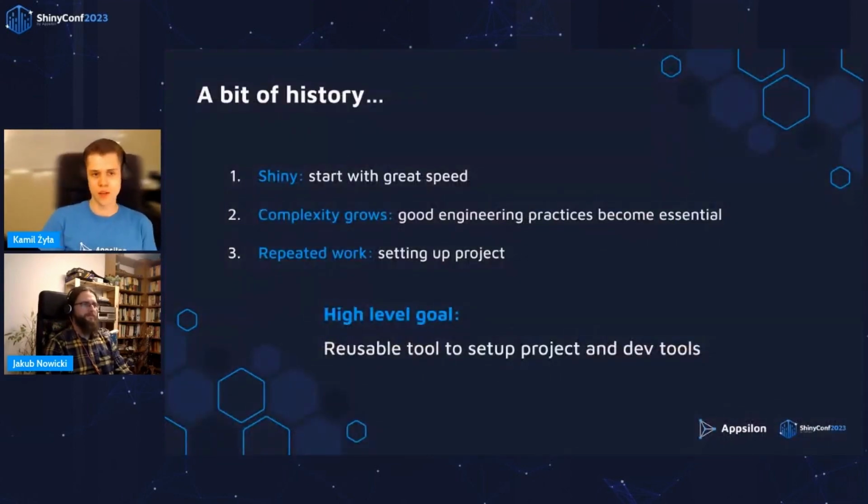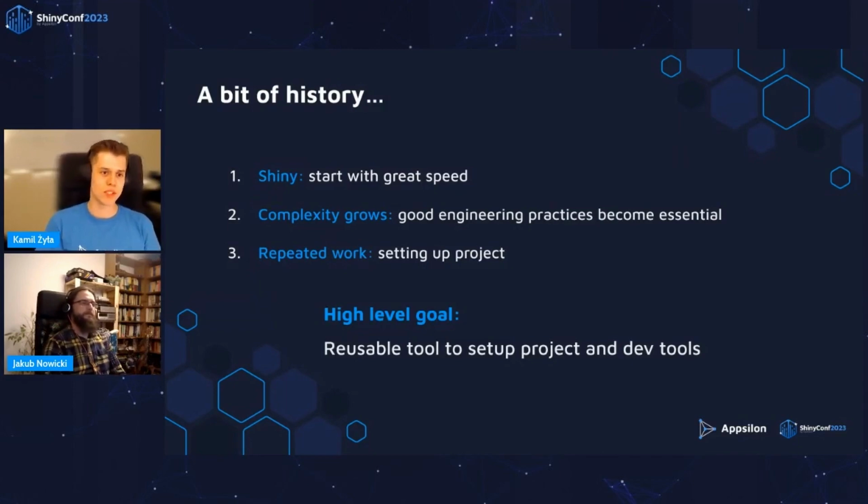So it all started with Shiny. We discovered this technology, and we thought that it's great for creating some value with great speed. It allowed us to showcase results to the client really fast, create something interactive and impressive, sometimes within hours.